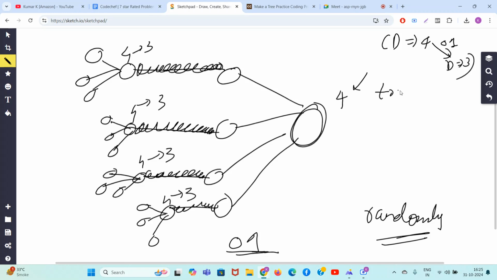But here you get trapped, guys. Its degree is 4. Can you remove this edge? No, because this node has been used while deleting this edge. Can you remove this edge? No, because this edge has been used when you deleted that edge. So this node and this node got used. Can you use this? No. Can you use this? No. It remains at degree 4 only.